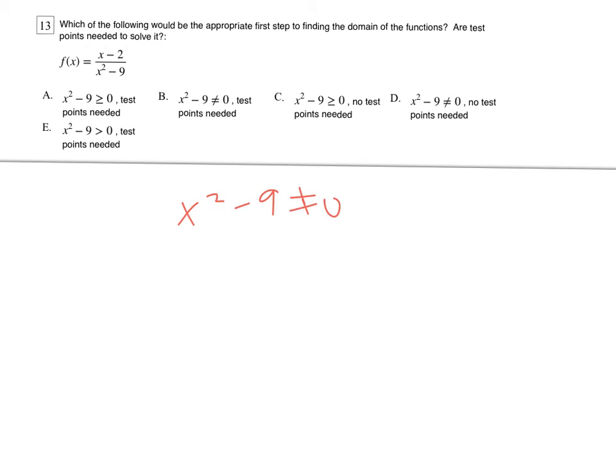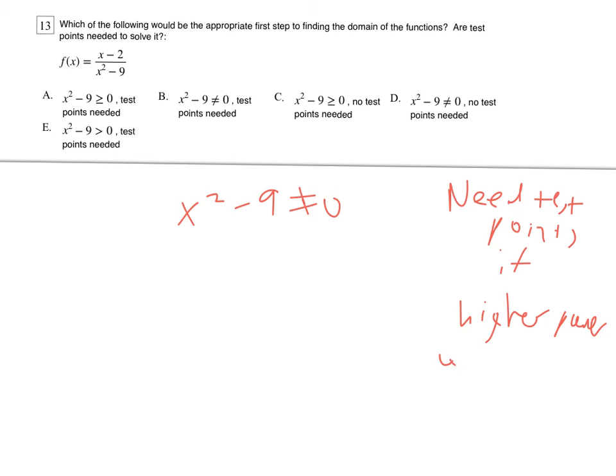And then on this one, remember when we need test points, if we have a higher power, which we do, with one of these guys.